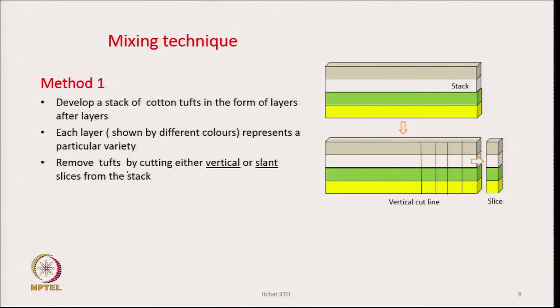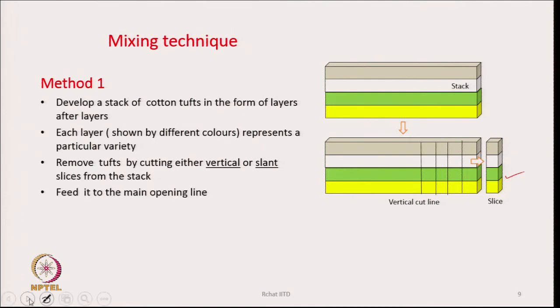Now we remove these tufts by cutting either vertical or slant slices. In this case, the vertical lines in the lower diagram show that if we cut along this and take it out as a slice, this particular slice has cotton from 4 different layers.